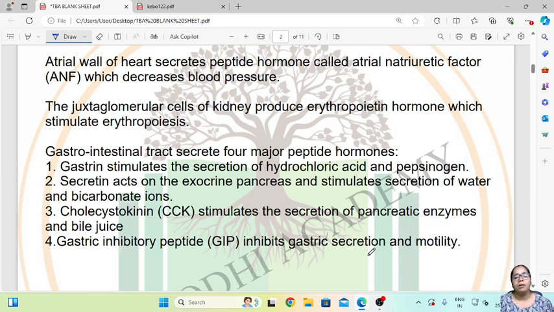We all know that pancreatic enzymes and bile juice are very essential in the process of digestion. Then comes gastric inhibitory peptide, that is GIP, which inhibits gastric secretion and motility. So these are the gastrointestinal tract hormones which help in the proper digestion of our food. So this was about the hormones which are secreted by the heart, kidney and the gastrointestinal tract.